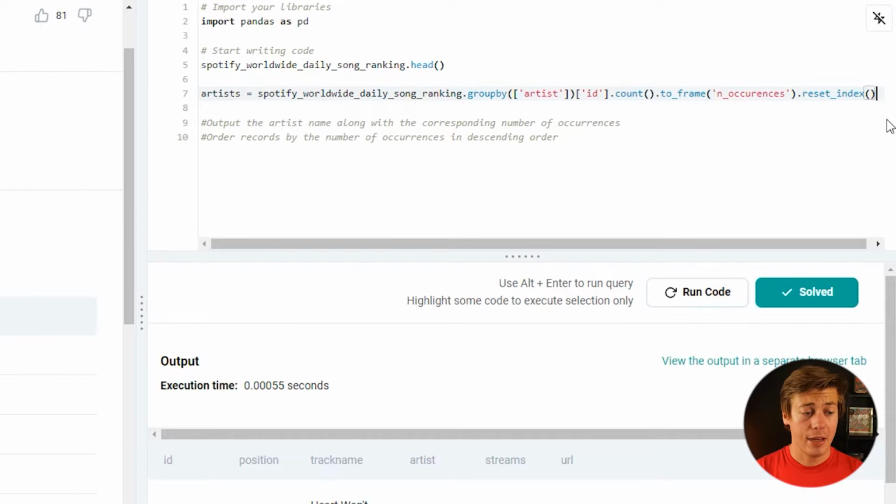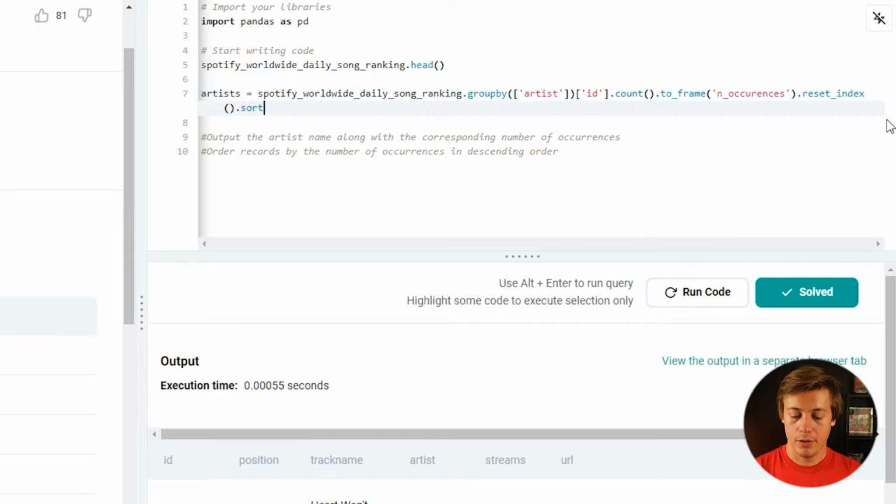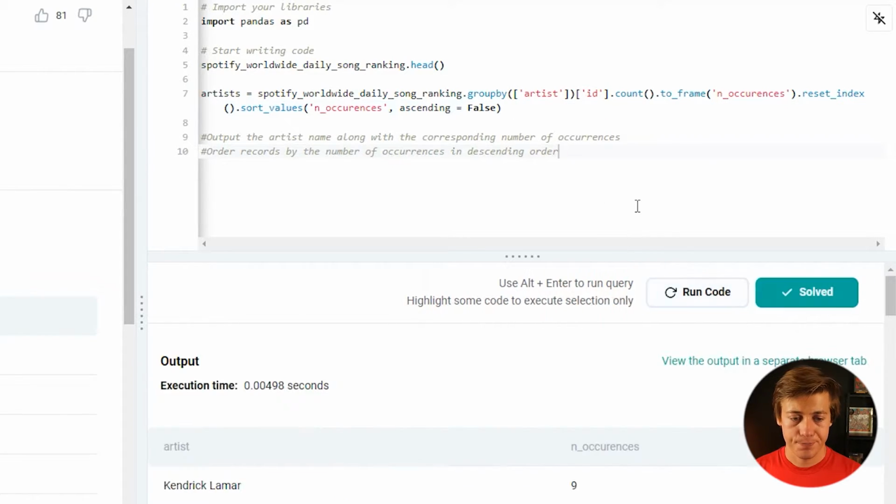And the last thing that we actually need to do is sort values. So we can just do dot sort underscore values like this. And inside over here, we're gonna do n occurrences, right? We already have this, and we want to have the n occurrences at the top. Normally it's ascending. This time we're gonna put that to false. So we're gonna put ascending equal to false like that. And I think that should solve this question.